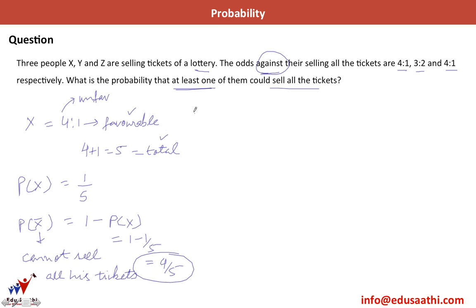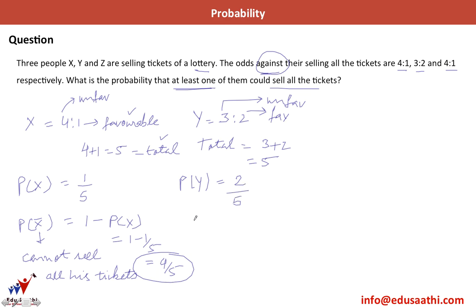Similarly, for y, I have given odds against are 3:2. So these are the number of favorable cases, and these are the number of unfavorable cases. So what are my total number of cases? It is favorable plus unfavorable, which is 3 plus 2, which is again 5. So what is P of y? P of y is the probability that y can sell all his tickets. This would be number of favorable cases, which are 2, divided by the total number of cases, which are 5.